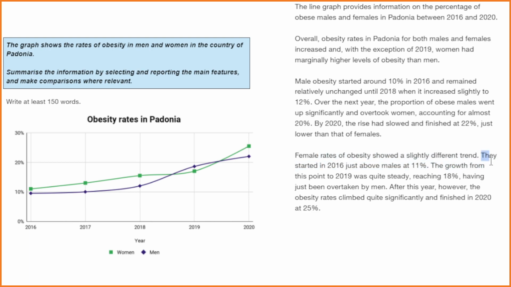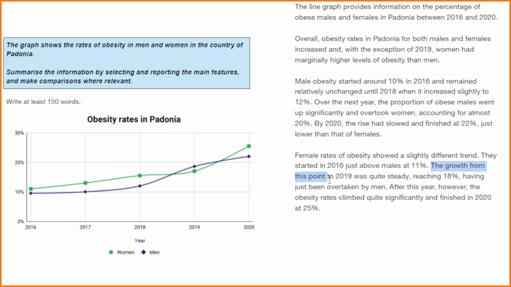I'm using substitution. I don't say the rates. Again, I don't repeat words. I said they. This is an example of substitution and referencing, which you need to have at the Coherence and Cohesion Band 7. They started in 2016 just above males at 11%. So again, just above males, we're making a comparison.